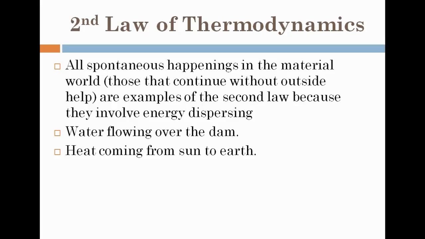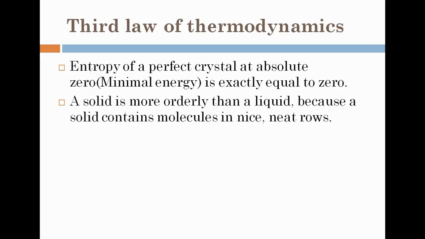Now the last, the third law of thermodynamics. This is the easiest law to understand if you are clear with the concept of entropy and the second law of thermodynamics. As we have seen in the second law, it is a universal tendency to keep on increasing the entropy. So the question is, at which point is entropy zero? The answer to this question is absolute zero temperature. And what is absolute zero temperature? It is minus 273 degrees Celsius, and in practice it is impossible to reach absolute zero temperature.